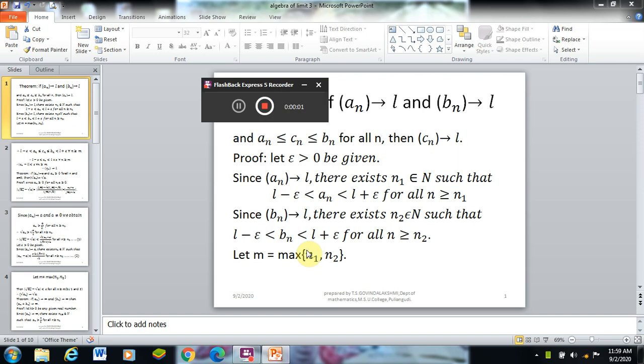Welcome to all. Today we are going to see convergent and divergent related theorems. In this section, first we see the convergent related theorems.